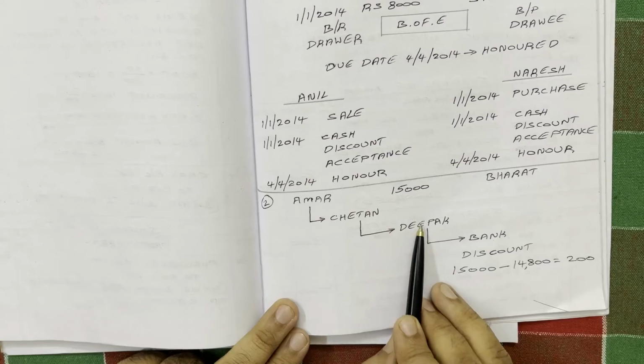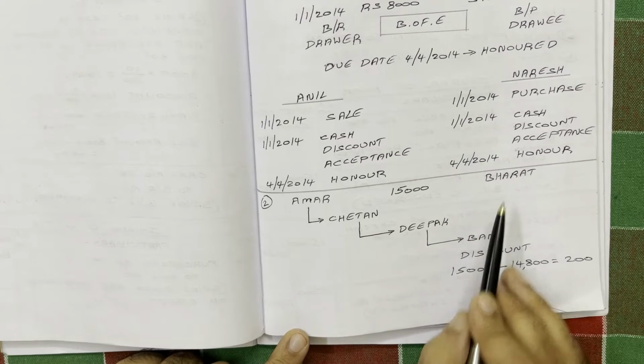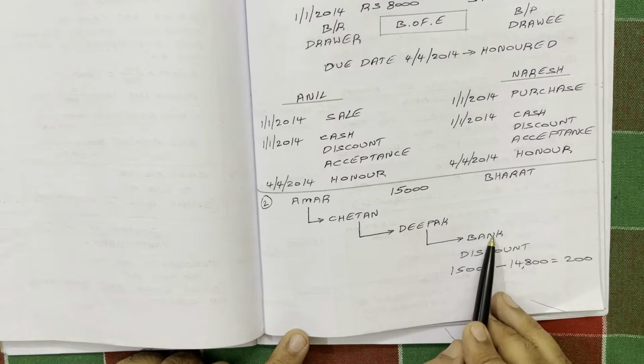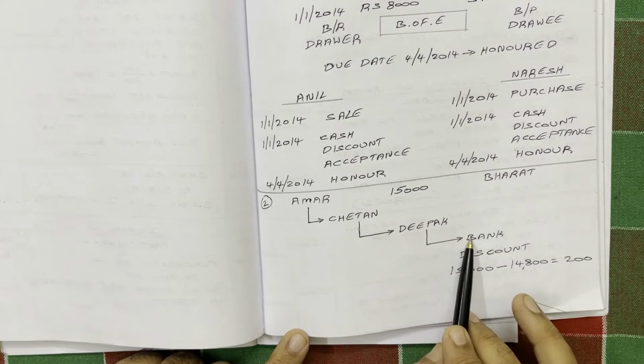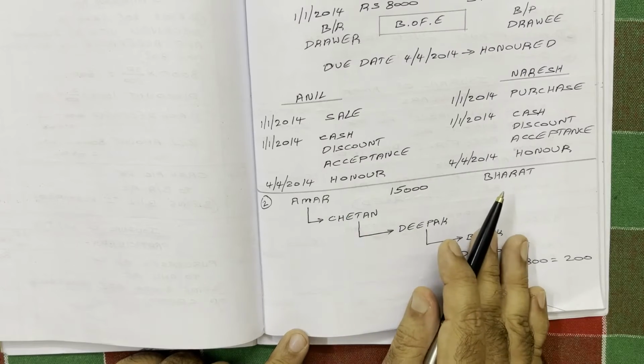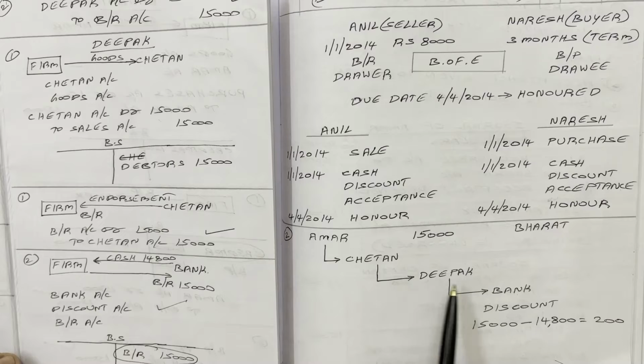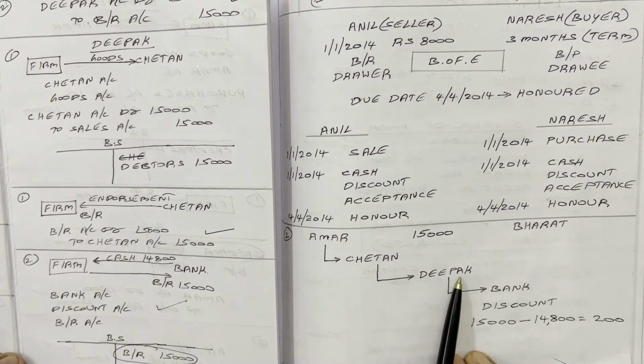Next, Deepak discounted this bill with the bank. On the due date, the bank went to Bharat and Bharat honored this bill. So for this discounting and for this honor, in Chetan's books we need not write the journal entries because he is not involved in these two transactions. Now come to Deepak's books. Think from Deepak's point of view.